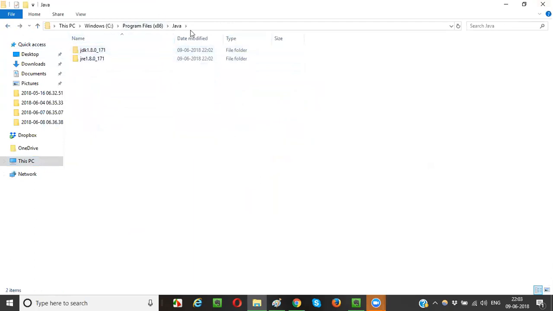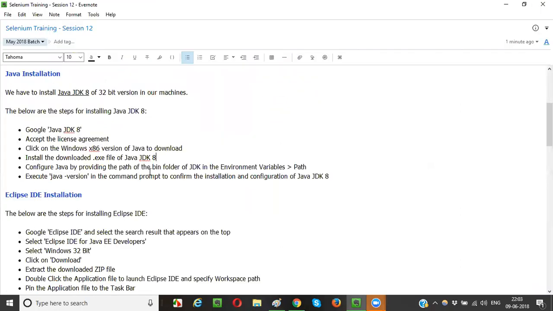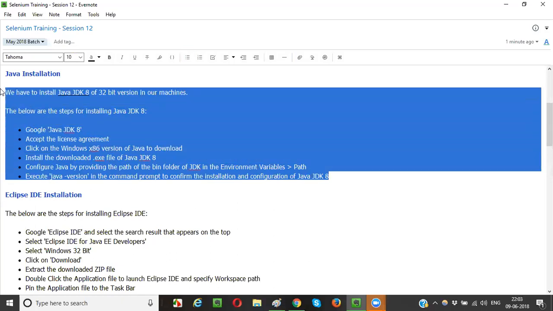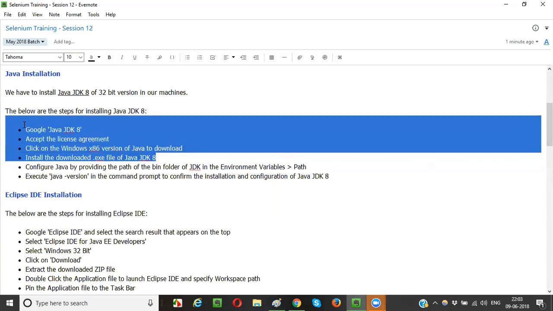This is how the path got created. Whatever the wizard showed, this is the path, guys. Up to here the wizard showed, right? While installing, the wizard showed this path. So Java got installed and the respective folders got created with the required files inside them. Now things are looking good.